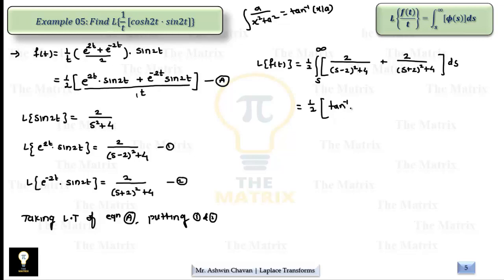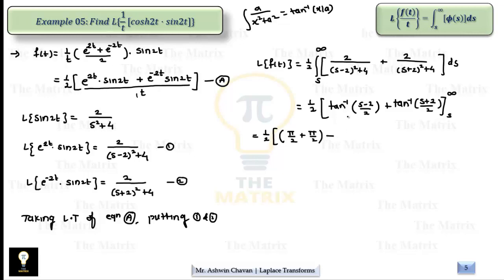So here the case is tan inverse of (s minus 2) divided by 2 plus tan inverse of (s plus 2) divided by 2, because a value is 2 here, in the limits s and infinity. When we put s as infinity, this is tan inverse of infinity plus tan inverse of infinity. We know that tan inverse of infinity is pi by 2. So upper limit gives us pi by 2 plus pi by 2.